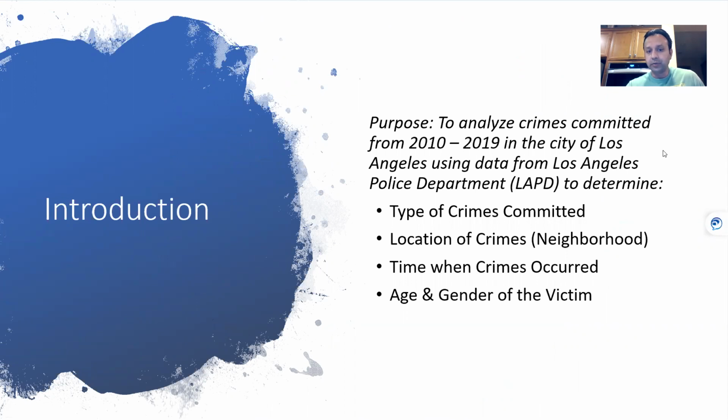And what I was really looking to understand while doing this project was the types of crimes that were committed in the span of 9 years, the location of the crimes, which neighborhoods were impacted in the city of LA, the time when the crime occurred, and the age and gender of the victims that were part of the act.